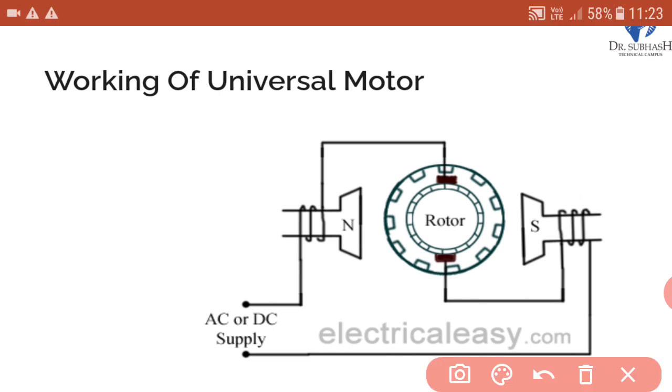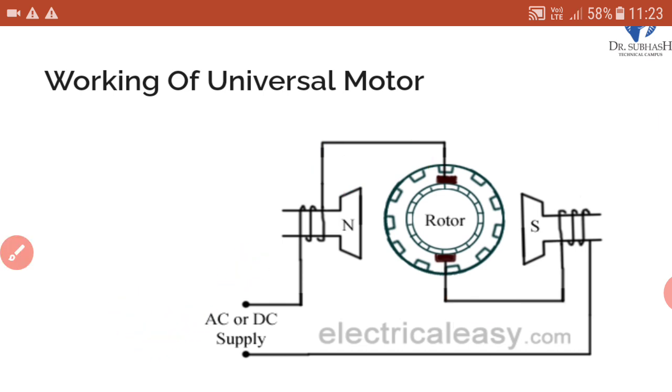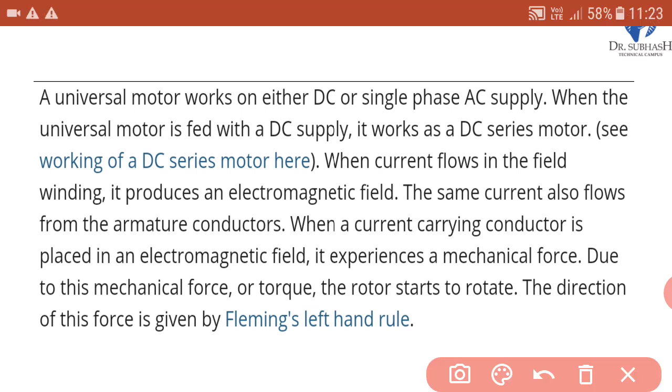Here we can see the diagram. Here is an N and S pole, and the winding is there. Series winding is connected with the rotor, and an AC or DC supply is given here. So we will see the working of the universal motor. A universal motor works on either DC or AC single phase supply, that we know.